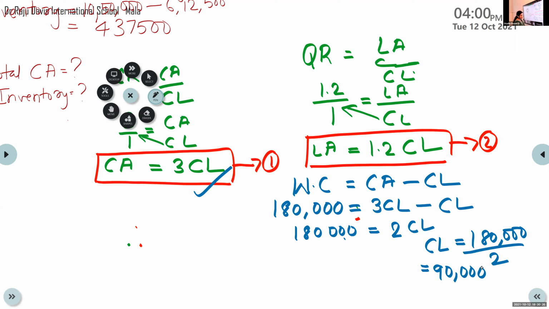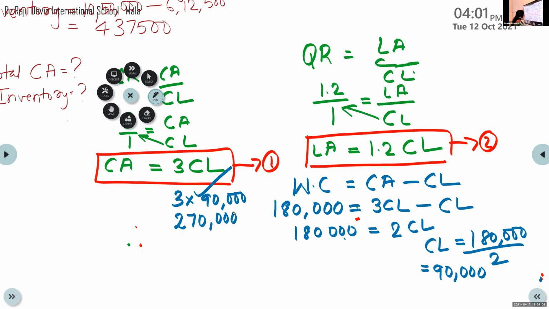Now put this CL, 90,000, in the CA. How much is CA? 3 into 90,000, so that is 2,70,000. Now you got CA.